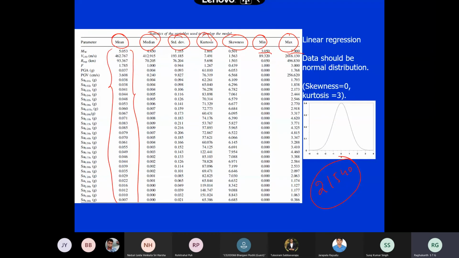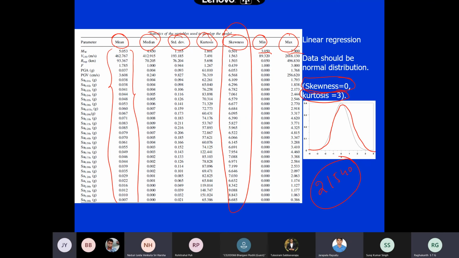Okay, and now all of you know, right? If the data is a normal distribution, as you would have studied, skewness should be 0. That means it should be a perfectly symmetric graph. And kurtosis, that is the fourth moment, should be 3. Now when you look at this earthquake data, what is the skewness value you are getting? Anywhere near 0 skewness? No, sir. And kurtosis is also not anywhere near 3. So what does it tell you? Is your earthquake data Gaussian, or normal, or not normal? No, sir. It is not a normal distribution at all.